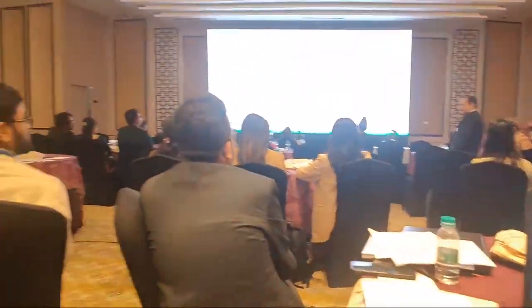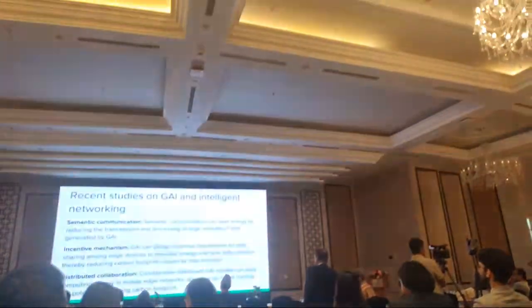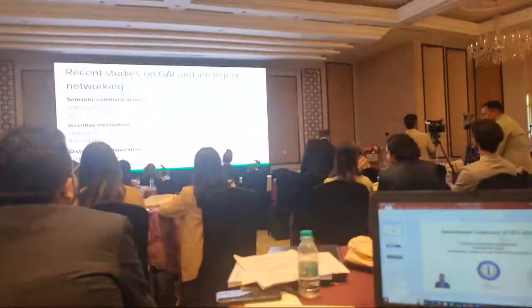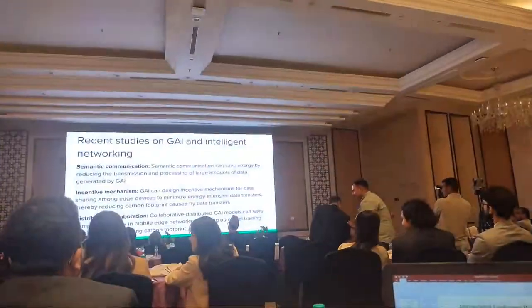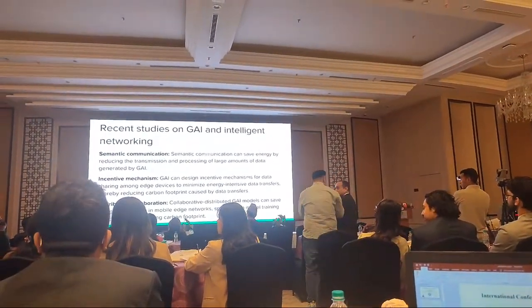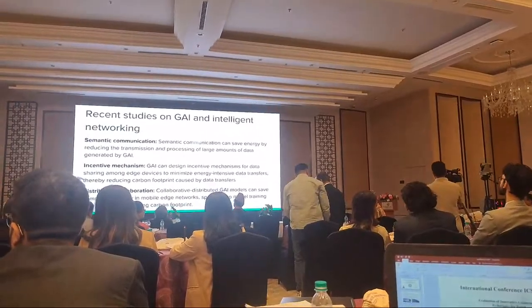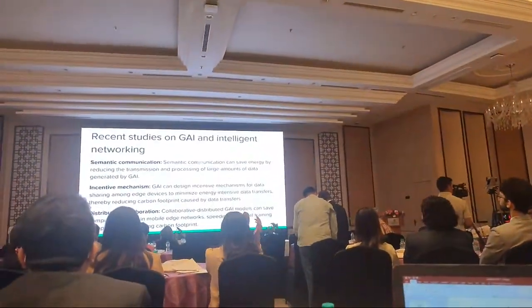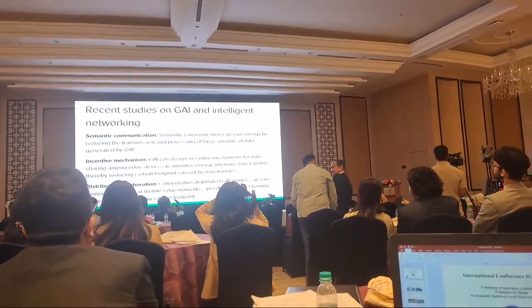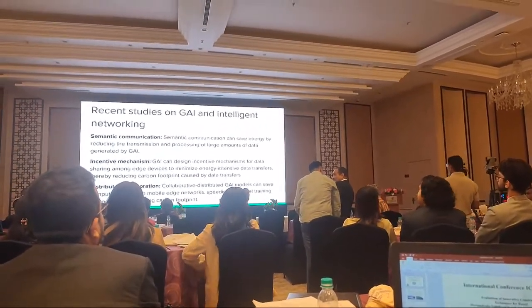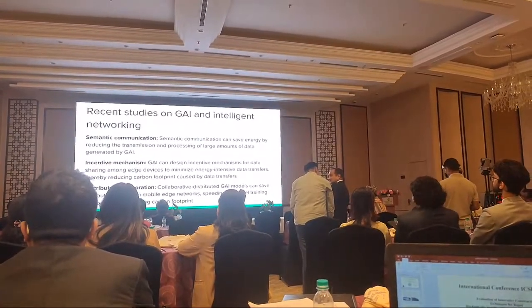So thereby, if we can reduce this transmission and processing of large amounts of data, then obviously we are not only making it energy efficient but also reducing the carbon emission and mitigating climate change.